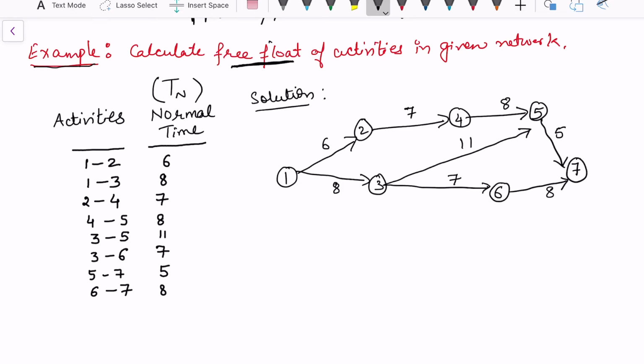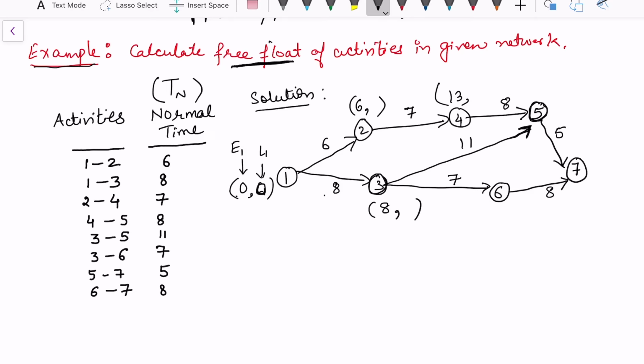Let us calculate earliest and latest. I'm writing the first position as my earliest and the second position as the latest. And we can calculate the earliest now. 0 plus 6 is 6, 6 plus 7 is 13, 13 plus 8 is 21. But to calculate the earliest of node 5, I should first calculate the earliest of the other previous node, that is 3. So 0 plus 8 is 8.